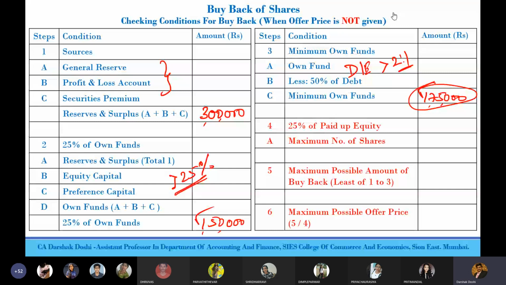Return is 3,170. Arbitrary first I have written. The first condition is that we cannot buy back more than, I repeat, we cannot buy back more than our divisible profit.